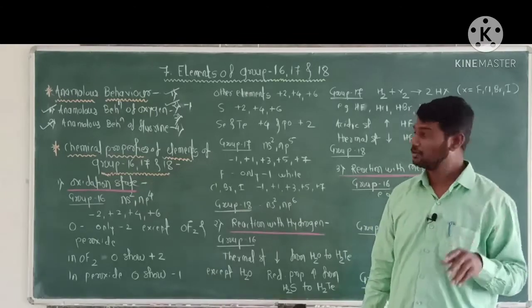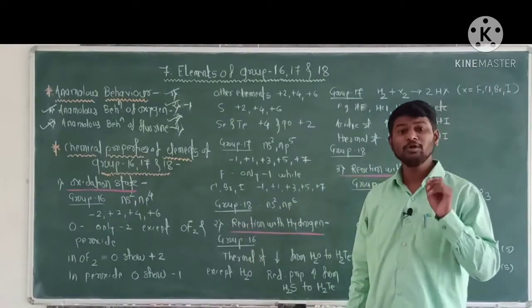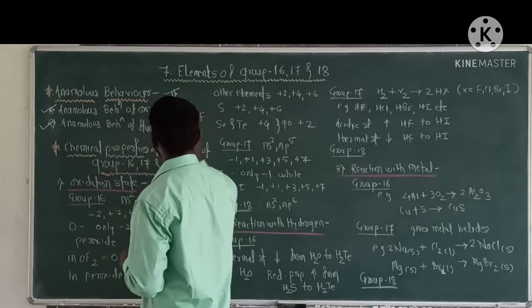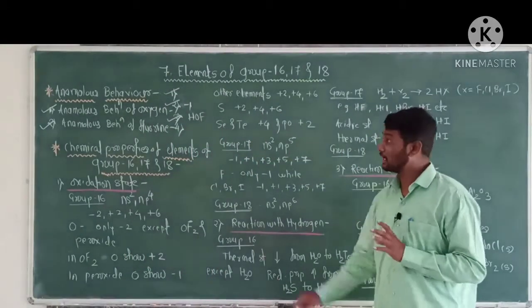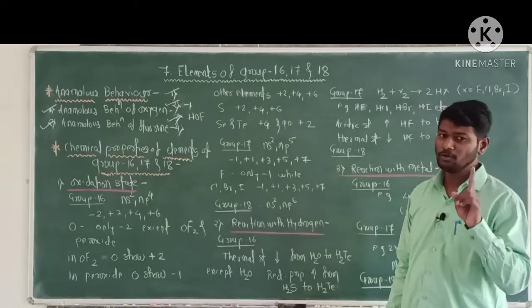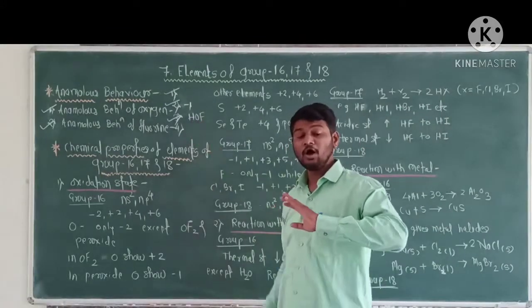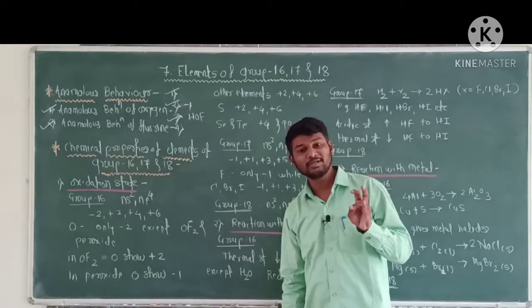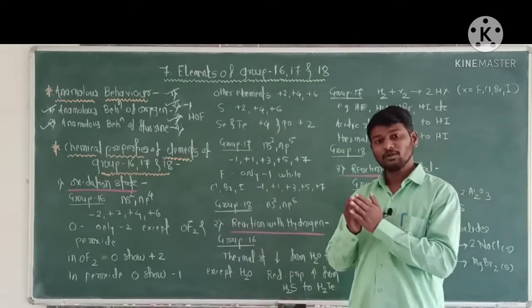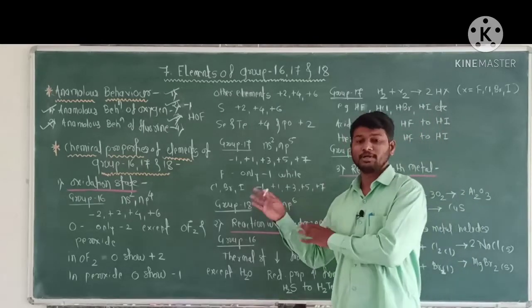Third anomalous property of fluorine: fluorine forms only one type of oxyacid, that is hypofluorous acid, HOF, while other elements of group 17, that is chlorine, bromine, iodine, form a number of oxyacids, that is halous acid, halic acid, perhalic acid, etc.